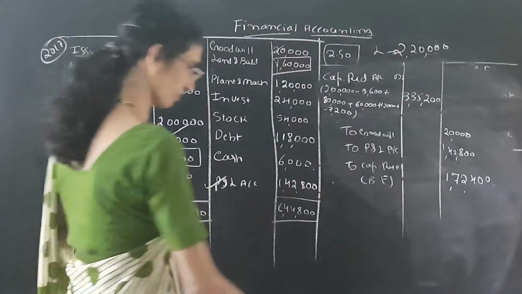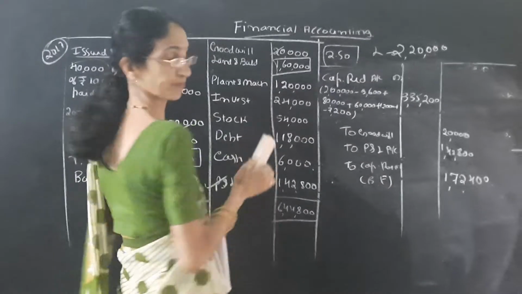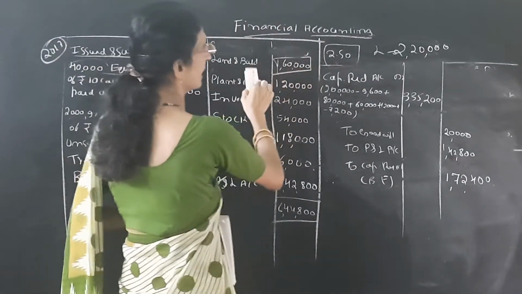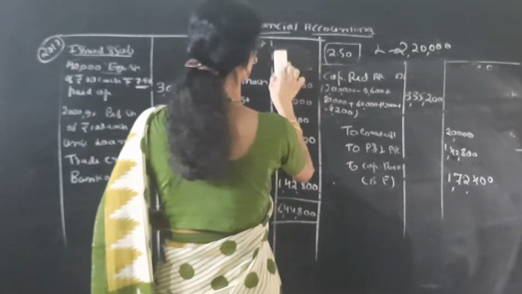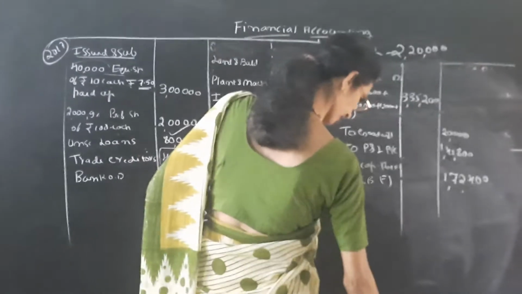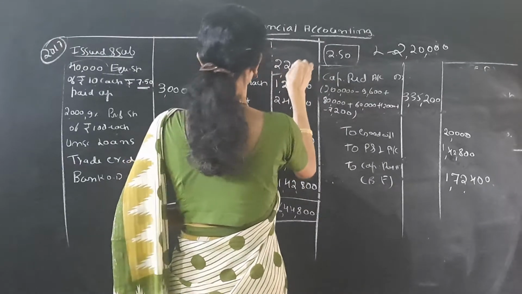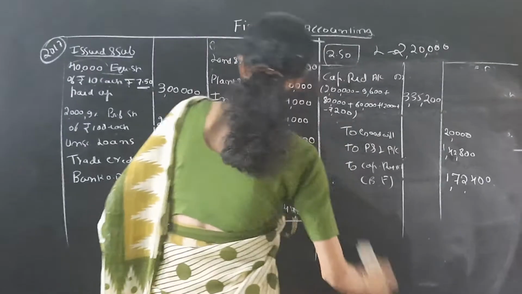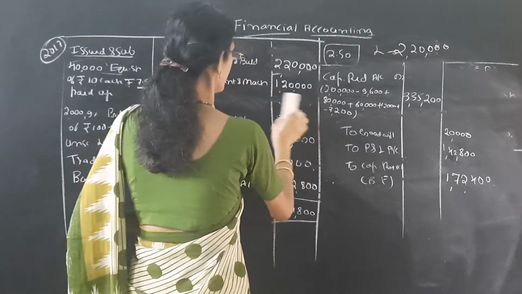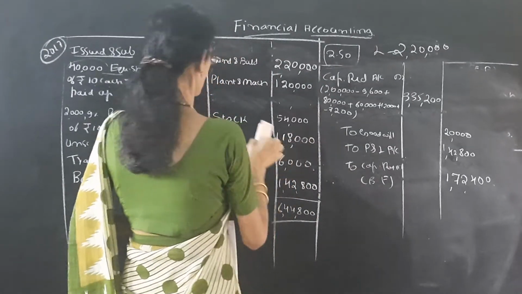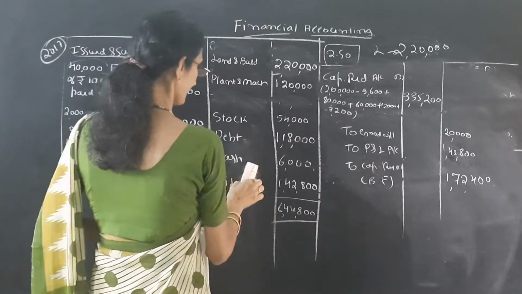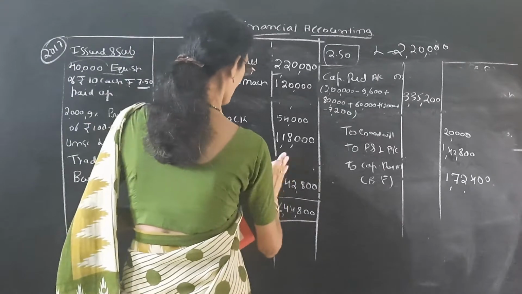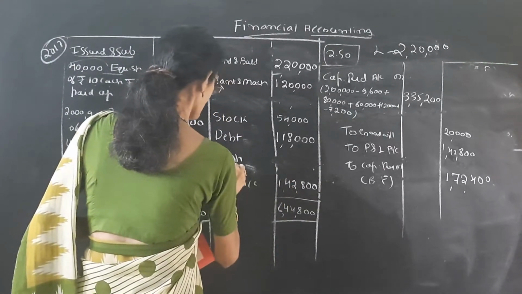Then we can pass on to the reconstruction balance sheet. Goodwill is already written off, leave it. Land and buildings, it is revalued. It is given in the adjustment 2,20,000. So here we have to write 2,20,000. Then plant and machinery same. Investments are taken over by the bank, so leave it. Then stock as it is, debtors. Then we can see the cash. So cash opening balance is 6,000.